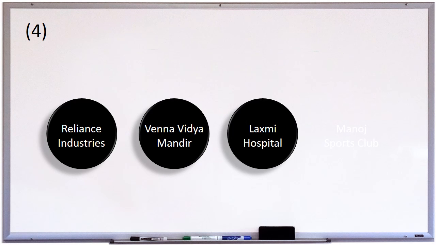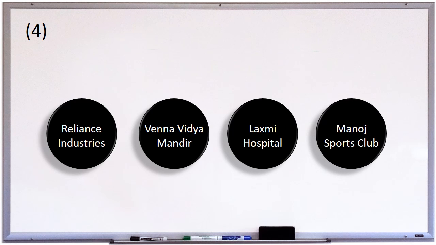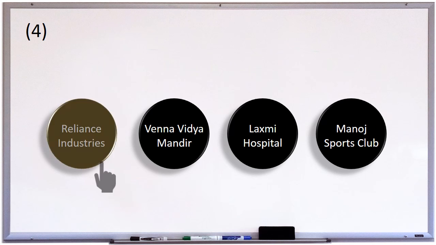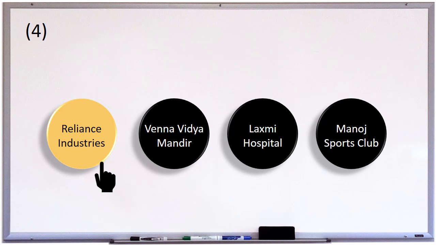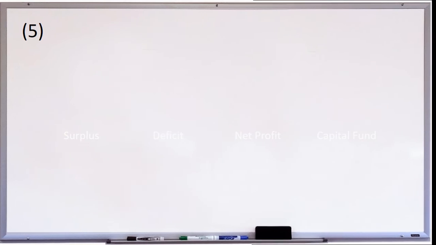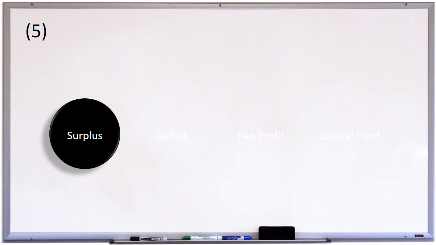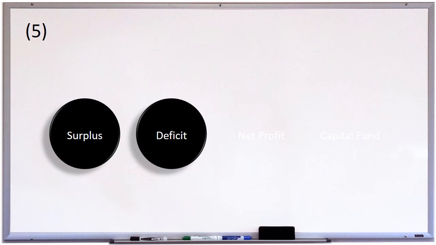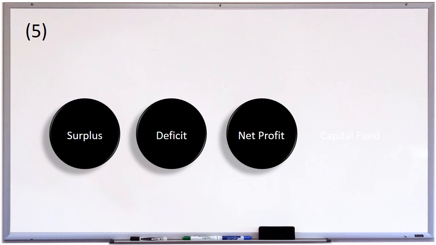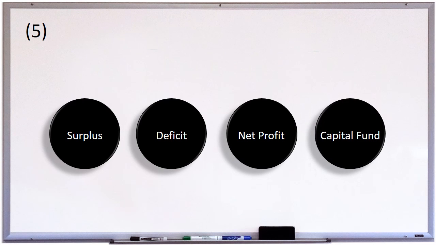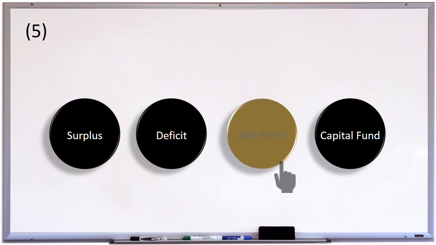Lakshmi Hospital. Manoj Sports Club. And the odd one is Reliance Industries. 5. Surplus. Deficit. Net profit. Capital fund. And the odd one is net profit.